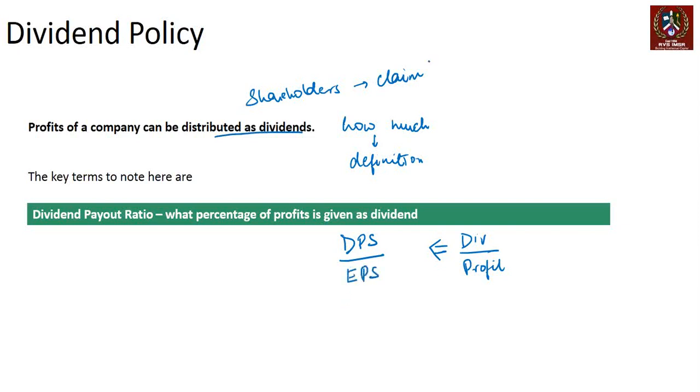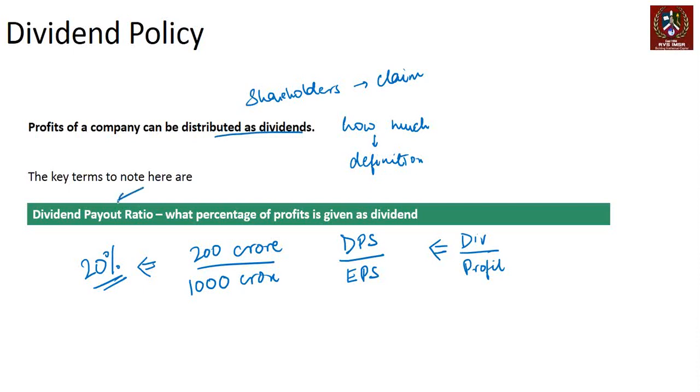Essentially, if a company makes a profit of 1000 crore and pays out a dividend of 200 crore, this is the combined dividend to all the shareholders, then the dividend payout ratio is 20%. The company pays 20% of its profit out as dividend. That's one term that is important.